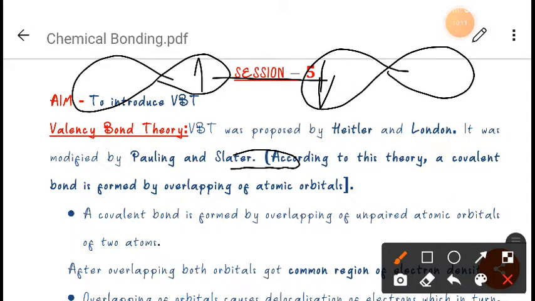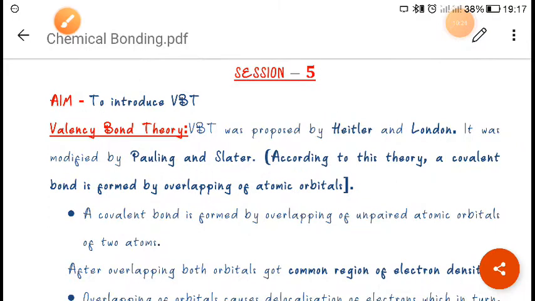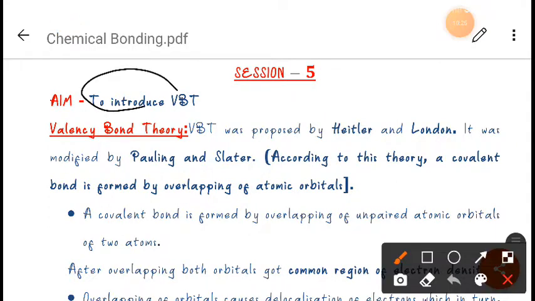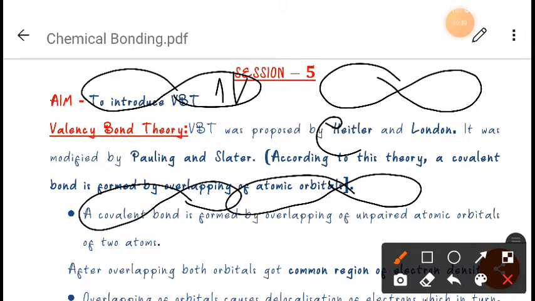At that time, let me draw it like this. They will bind together like this and they will form a bond here, and the electron density will be here. Or second thing he said, either this orbital should have two electrons and this orbital should be empty. At that time also they will form a bond, and the electron density will be here.